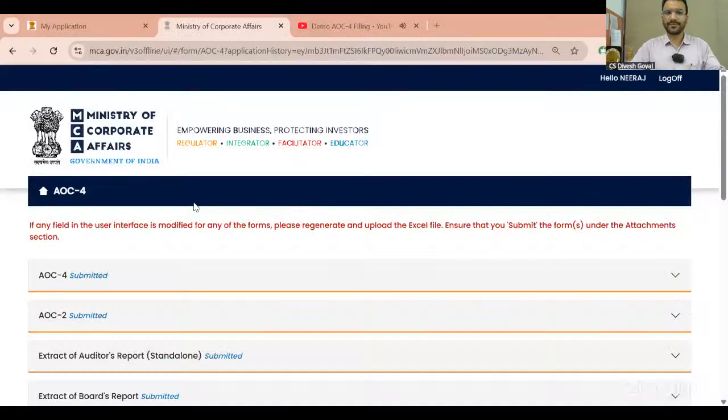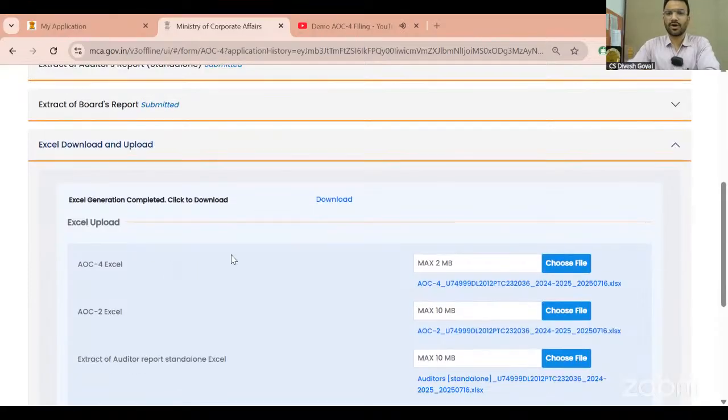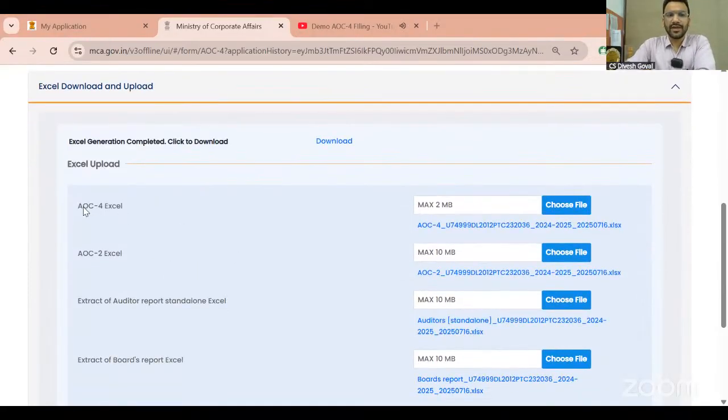So I just logged in on the site. I just went up to the same form and you can see "submitted" because I have already uploaded the Excel, but there is the option. See, AOC-4 Excel. Just one minute back, I showed you I had uploaded an Excel and that Excel showed the error here. But now I have prepared the Excel perfectly, each and every column, and you can see it is perfectly uploaded and showing in the blue column.